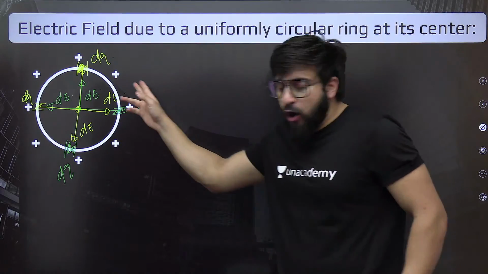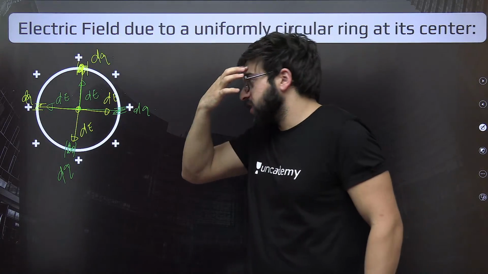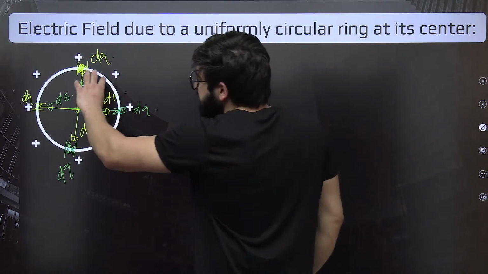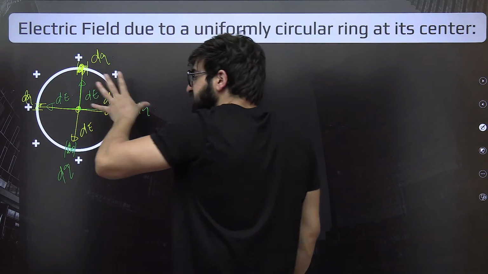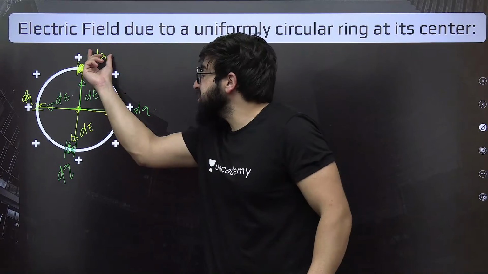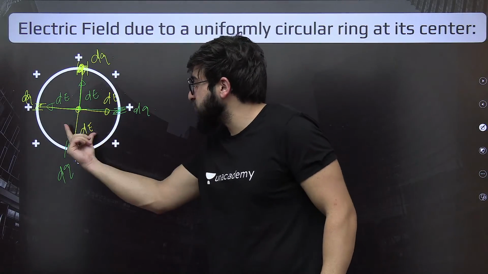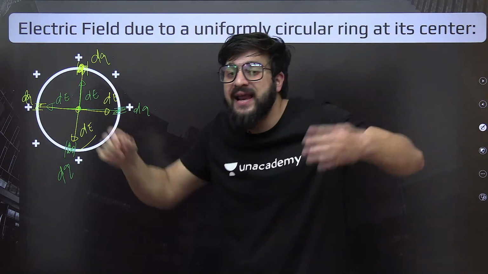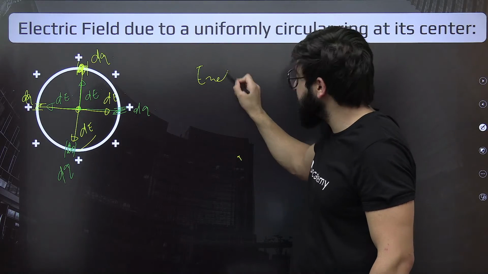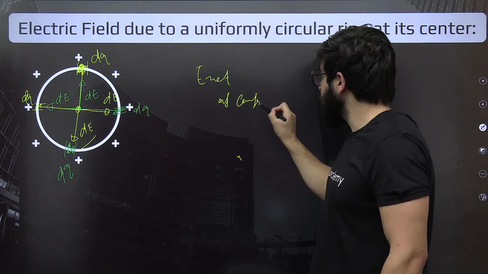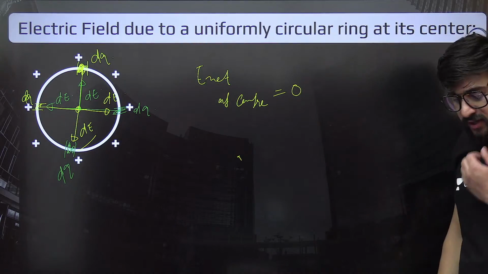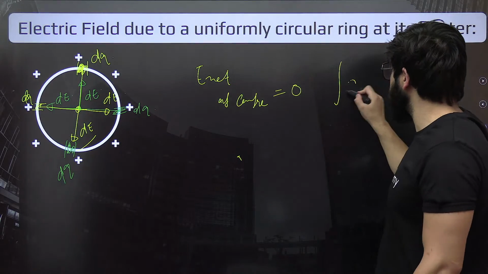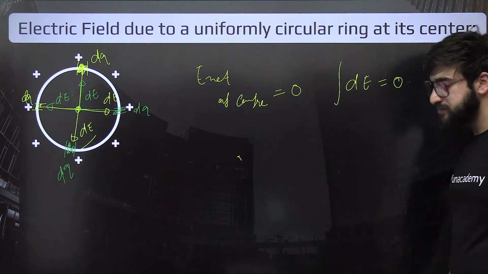Now see, if you take all of these dq's over here, the electric fields of all these dq's will cancel with each other. Understand? This electric field will get cancelled with this one. This will get cancelled with this one. Why? Because the electric fields are the same. This is dq, this is dq, so this is at the same distance from here, this is at the same distance from here. So all of these electric fields will get cancelled off with their mirror elements. So ultimately the net electric field at the center will be nothing but 0. Can we say it will be 0 exactly? Yes. So can I say the integration of this dE will be nothing but 0?